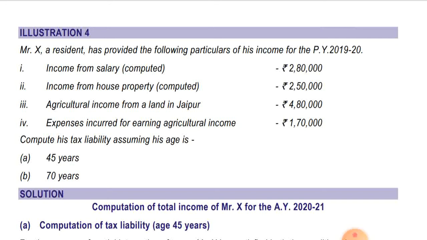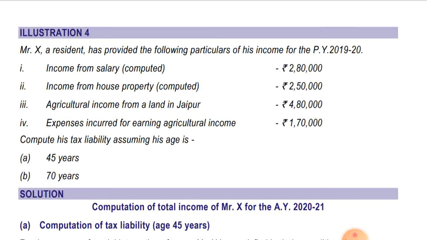Okay, so we all know that for chargeability of agriculture income, two conditions must be satisfied. That is, first, the person should have received net agriculture income exceeding 5,000, and he has other income, other than agriculture income, that exceeds the basic exemption limit.